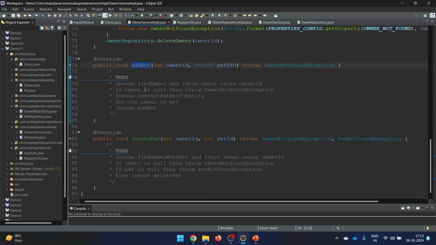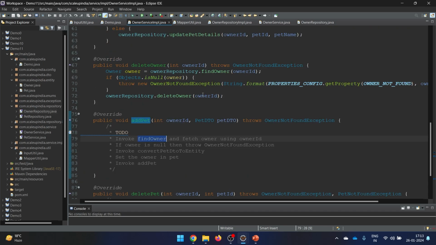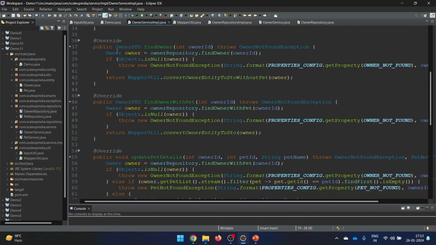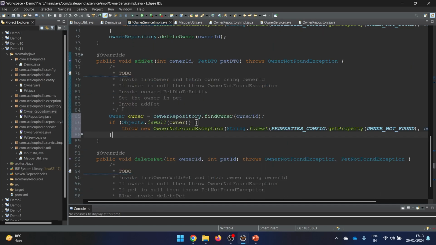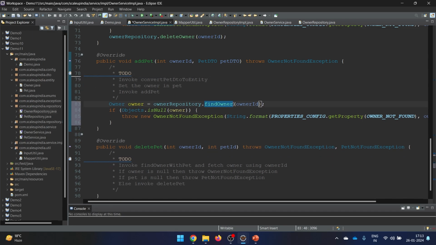Now here we need to write a code. First of all, we need to find the owner and fetch the owner using the owner ID. So for this, what I can simply do is that I can call this particular one, copy, and obviously I'll copy this particular part also. Okay, let me copy both. So I have done something very simple here. So this way I'm finding the owner. If it is null, I'll throw the exception directly. So this particular part is done, and I don't want to get it with the pet because pet ID will always be generated newly. So whenever I will be saving the pet detail, a new pet ID will be generated. So I don't want any pet details here, so only the owner. So this I have done.